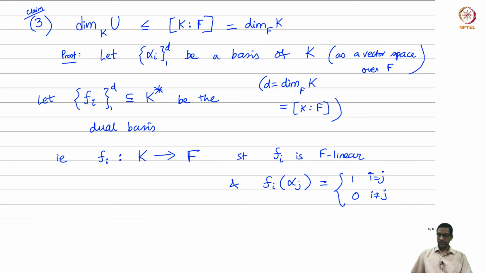Okay, so now what have I done? I have constructed D elements called Fi's, which are all maps from K to F, but I will now think of these as maps from K to K. So what shall we do?